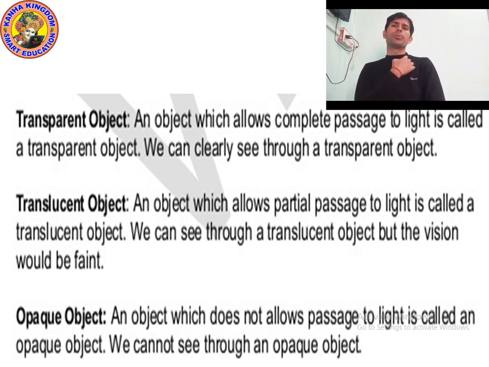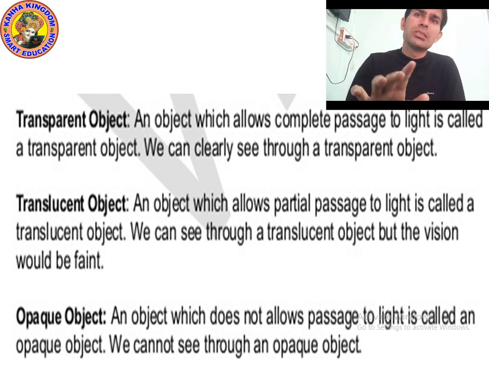Okay, now kids, let me show you some pictures. You will tell me which are transparent, opaque, and translucent objects. Let's move on to the next point.